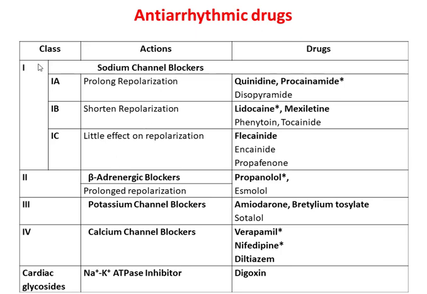Antiarrhythmic drugs can be divided into four major classes and one cardiac glycosides which is not included in these four classes. That's why it is done separately as cardiac glycoside. This classification is done on the basis of their action.